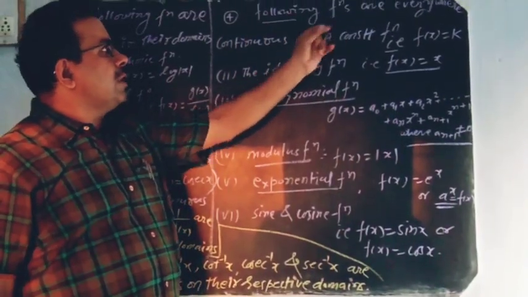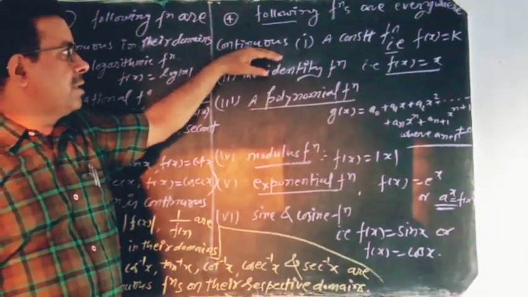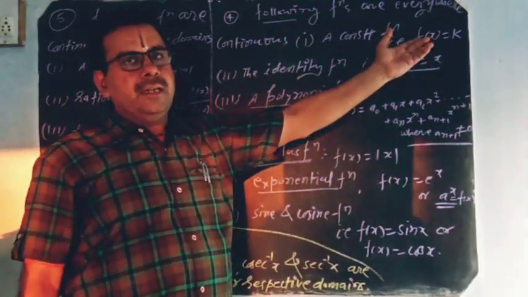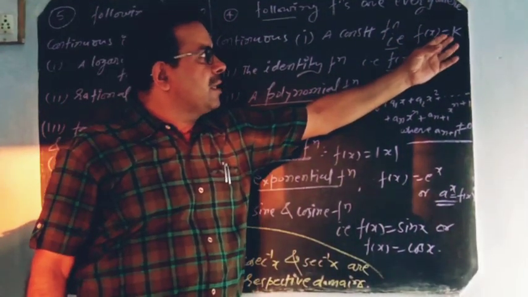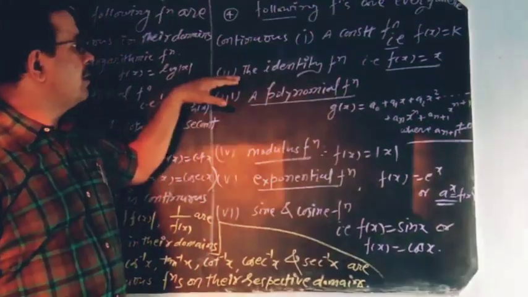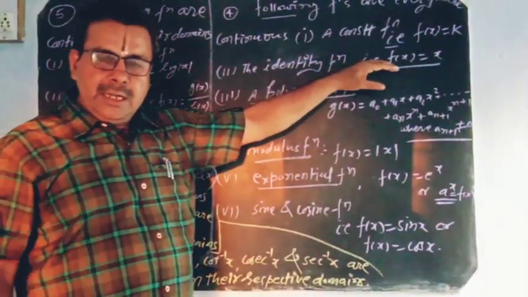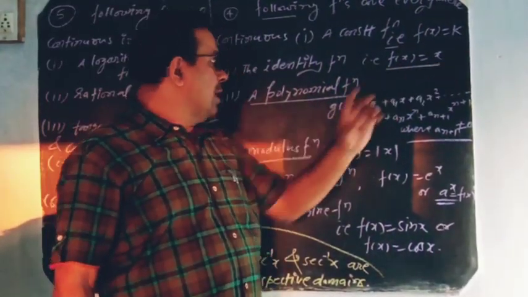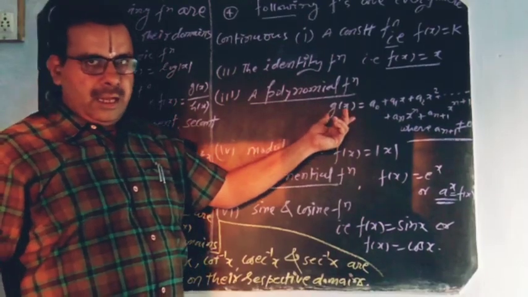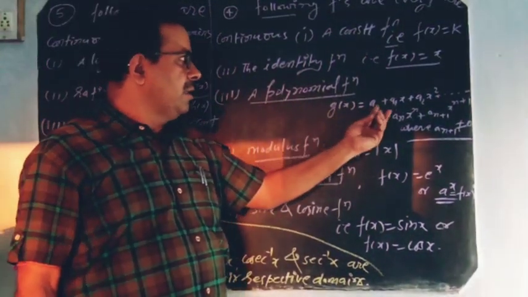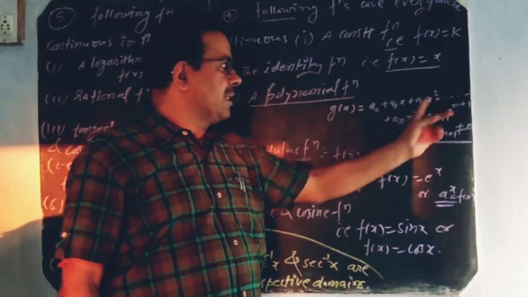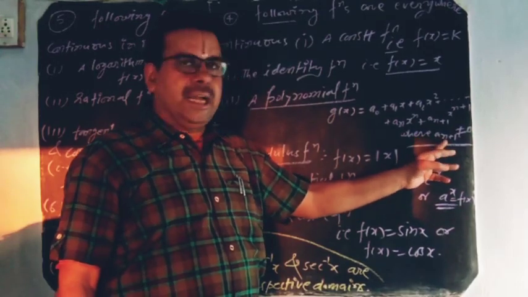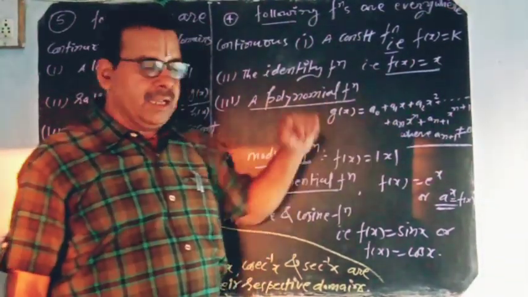Fourth point, the following functions are everywhere continuous. First, a constant function, that is f of x is equal to k, where k is a constant. You can also write another constant in place of k. Second, the identity function, that is f of x is equal to x. Here the domain is real numbers. And polynomial functions, as you know the definition of a polynomial is a0 plus a1x plus a2x square plus dash dash plus an x to the power n. The condition is that an is not equal to 0 and these are real numbers.